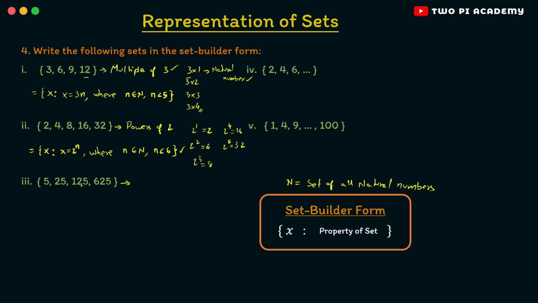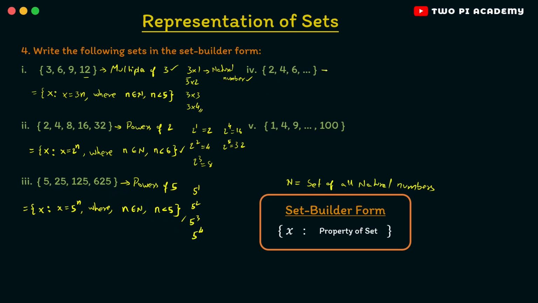And now the third one, we have 5, 25, 125 and 625. Clearly these are powers of 5, right? We have 5 power 1, 5 power 2, 5 power 3 and finally 5 to the power of 4. So when writing this in the set builder form, you'll write the set of all x such that x is equal to 5 power n. Before we wrote 2 power n, here it is 5 power n, where once again n is a natural number and n is less than 5 because we only have the first 4. So you'll say n is less than 5. So this is the set builder form representation of this set.